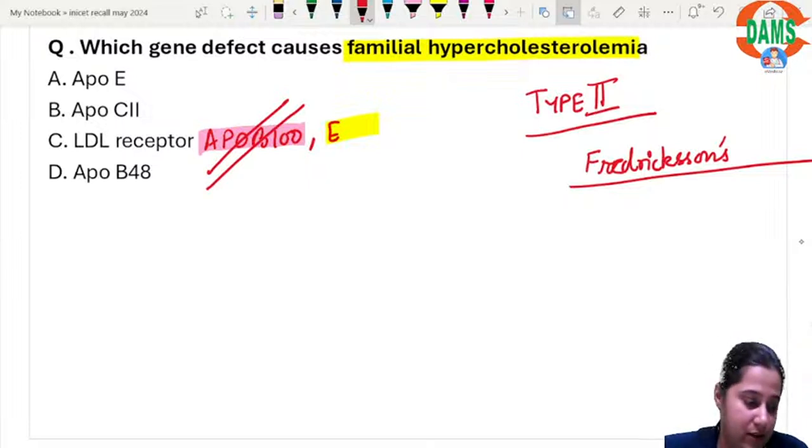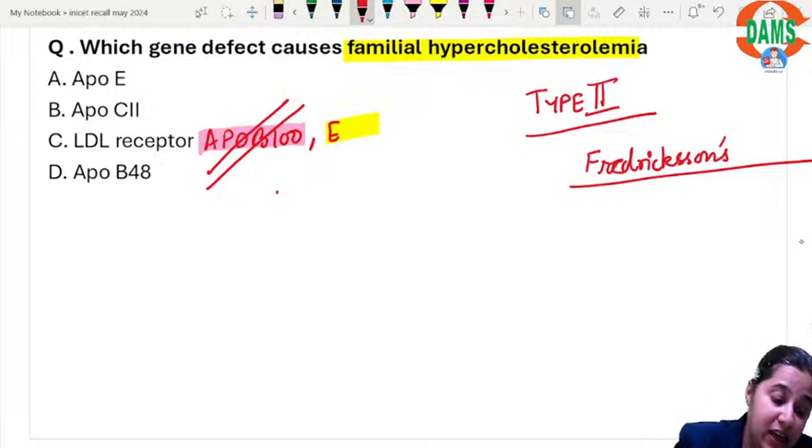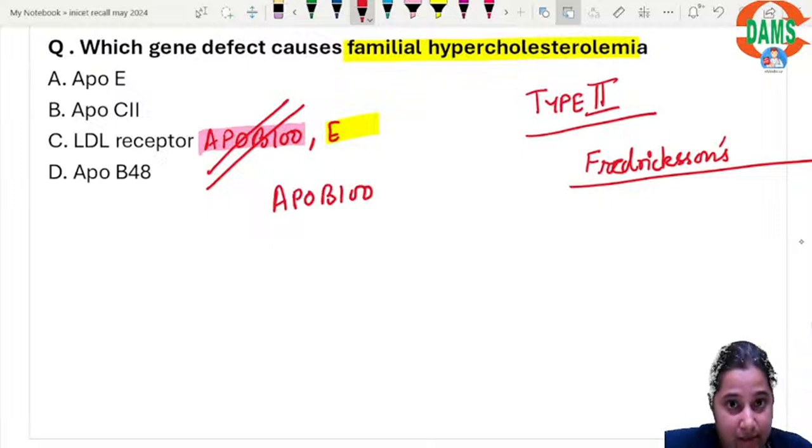What I mean to say is, it is possible that in the options, they gave option A as ApoE, option B as ApoC2, option C, if it was ApoB100, that is my answer. And D can be ApoB48 like this, right? Yes, there can be some variation in the questions. There can be some variation in the options, but take it as an opportunity to revise for the NEET examination. And of course, this is by and large based on the recall from all of you.